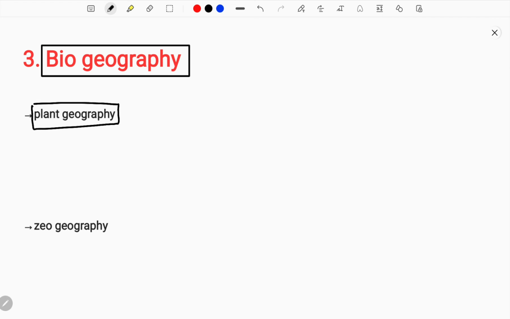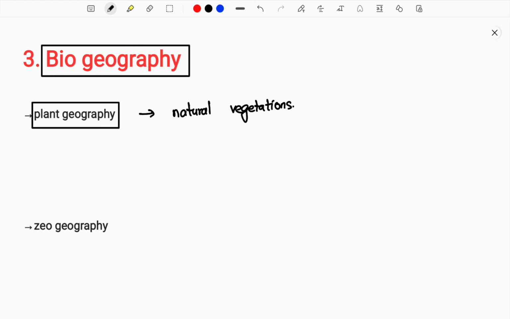First one is plant geography. Now, what is plant geography? It is a concept that is part of biogeography. First of all, plant geography means we have different types of natural vegetation, and natural vegetation varies from place to place. How can we say that? Let me give a simple example. In hilly terrain and mountain regions where there is more cloud and snowfall, you can see coniferous forest. And in Kerala, you can see rainforest and tropical evergreen forest, where rainfall is high.